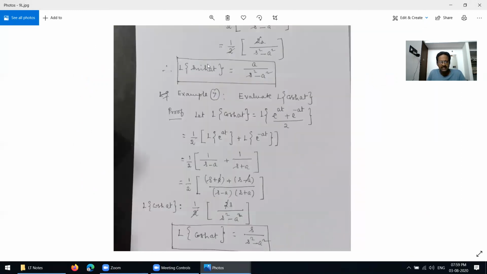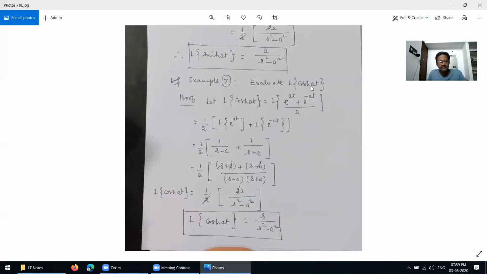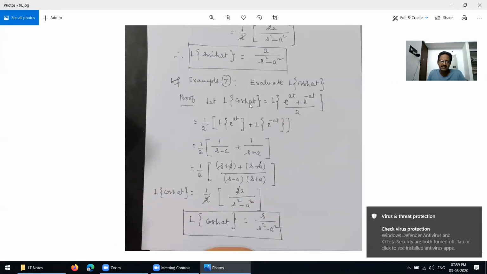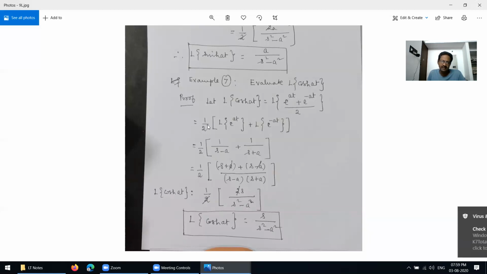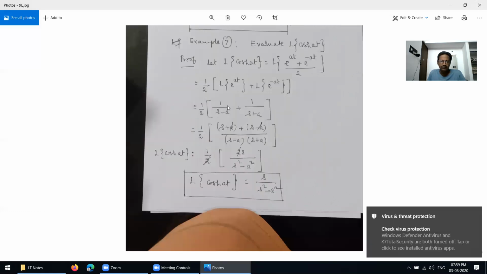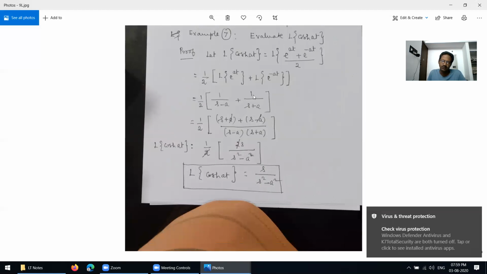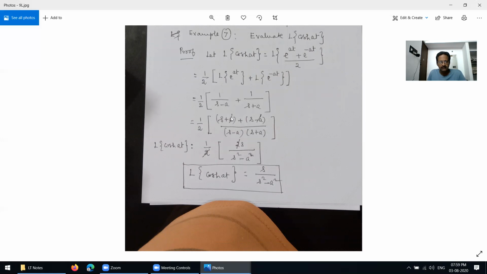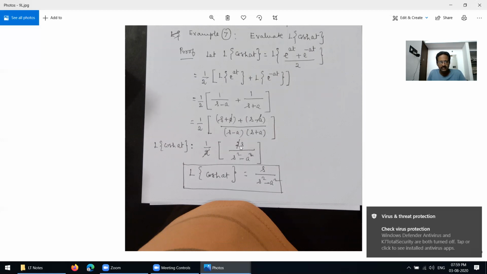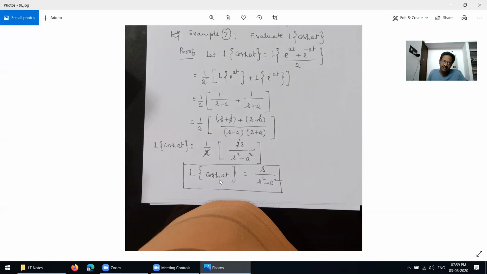Then next, write the Laplace transform of cosh at. This is the formula you have to apply here, and then take 1 over 2 outside. Apply the linear property. You are getting 1 over 2 into 1 over s minus a plus 1 over s plus a. Then take the common denominator. a cancels, you are getting 2s in the numerator, and in the denominator 2 times s squared minus a squared. 2 cancels, you are getting the Laplace transform of cosh at equals s over s squared minus a squared.